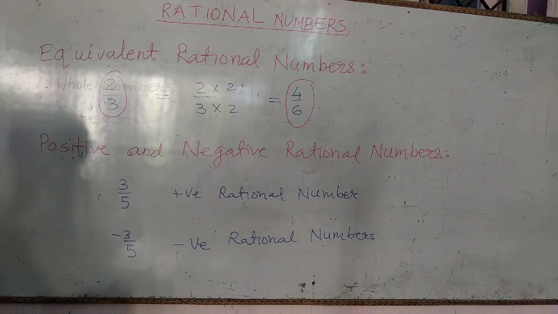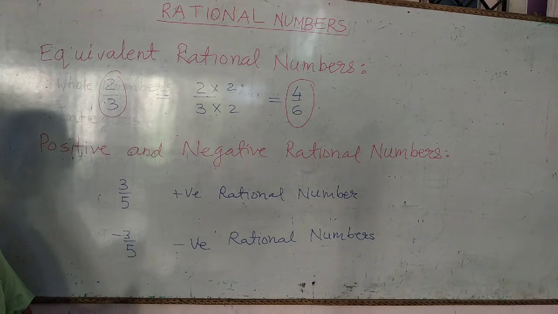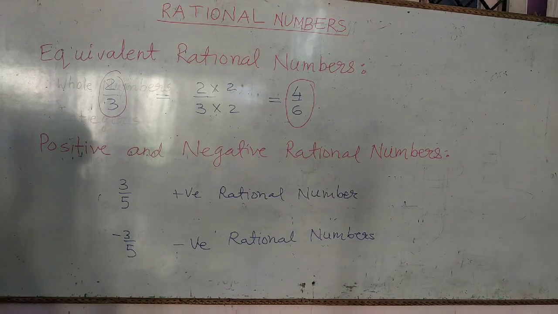So positive rational numbers and negative rational numbers are also found in existence.